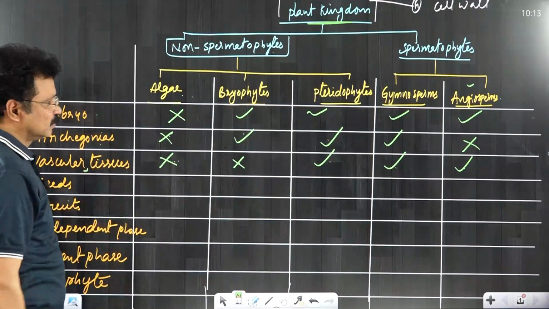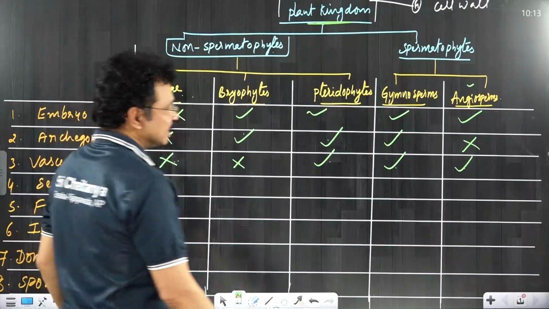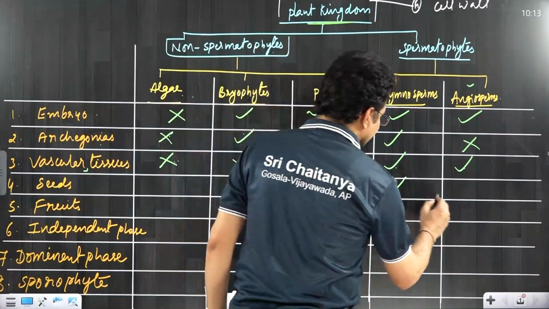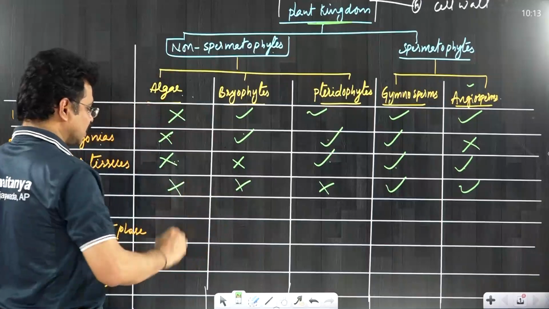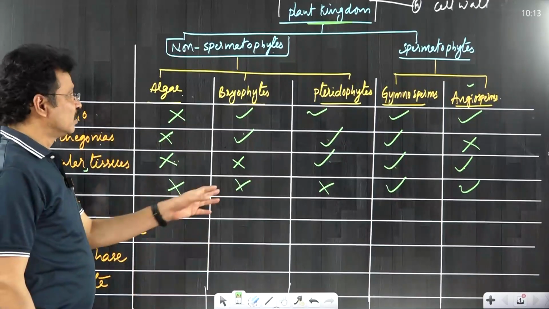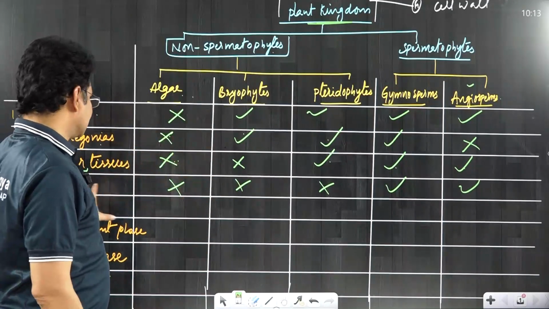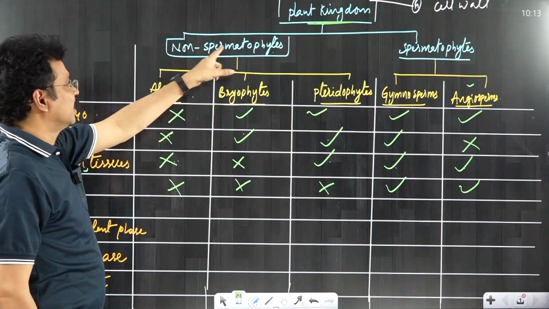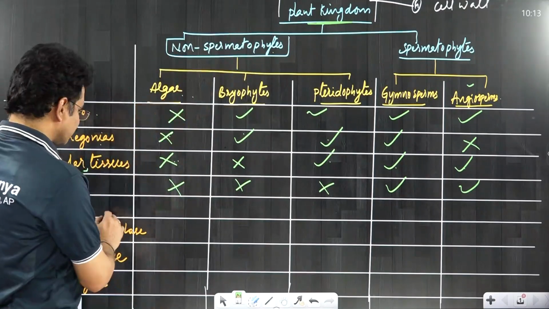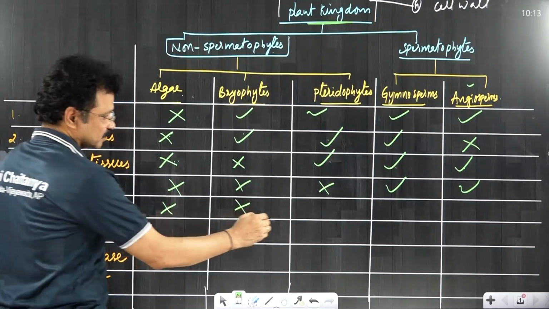Next, seeds. Among these five groups, seed producing ability is found in both gymno and angio only. Remaining three groups, pterido, bryo, algae are unable to produce seeds. Already you learned about this classification of plant kingdom based on presence of seeds and absence of seeds in an earlier class. Next, fruits. Except angiosperms,